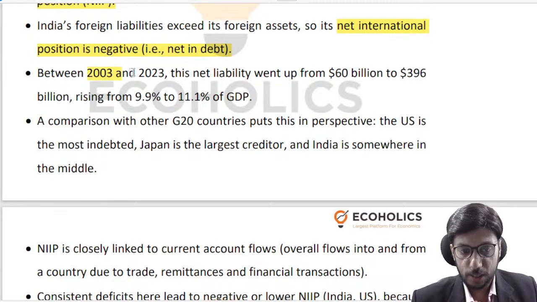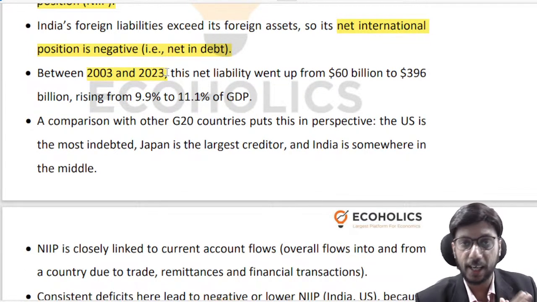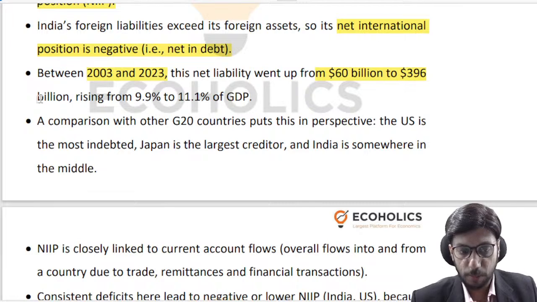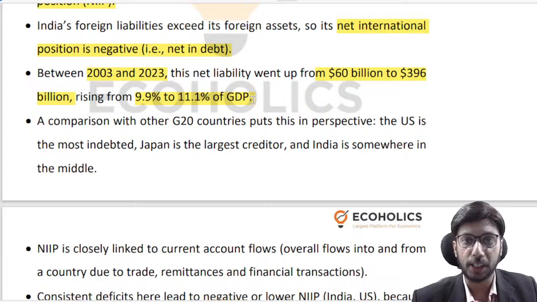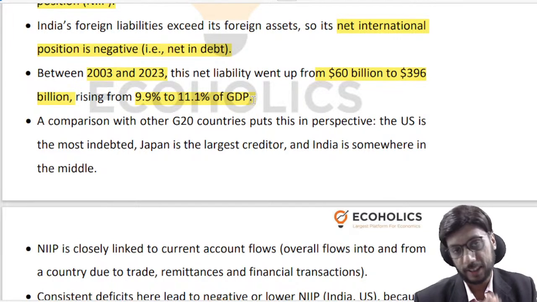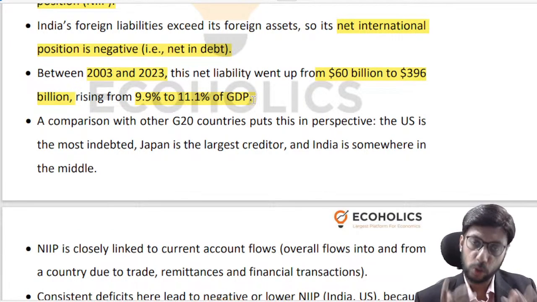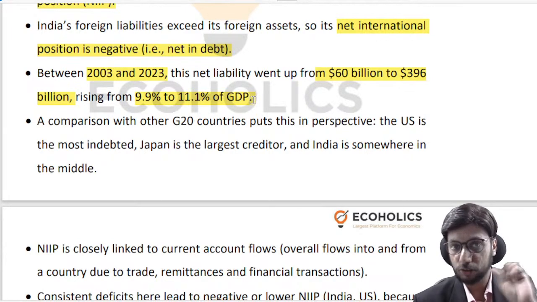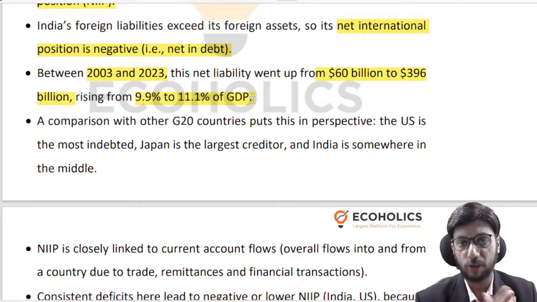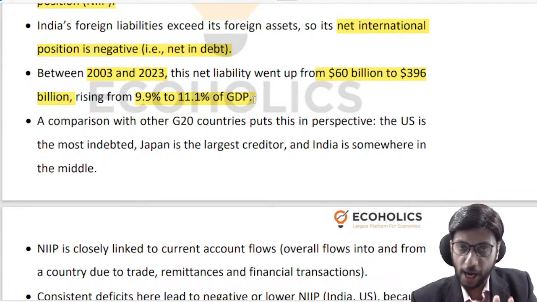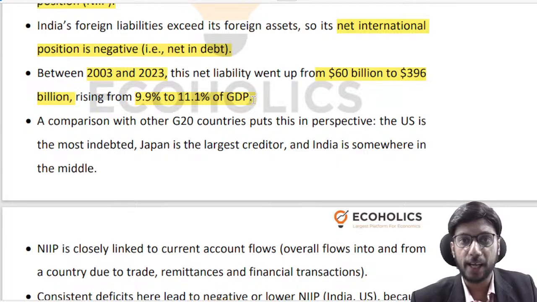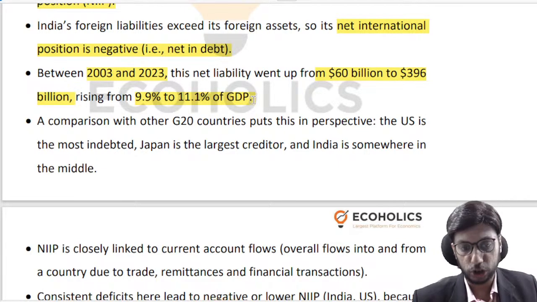If you look at this period of 2003 and 2023, and I want you to note this down, our net liability went up from $60 billion to $396 billion. It went up from 9.9% of GDP to 11.1% of GDP. I want you to note down this number. This is going to be very helpful. Whenever you encounter a question vis-a-vis external debt, not only will you have this 18% of GDP number that we spoke about earlier at the start of the article, but you should also be able to add more nuance to the discussion by talking about NIIP, that is Net International Investment Position.